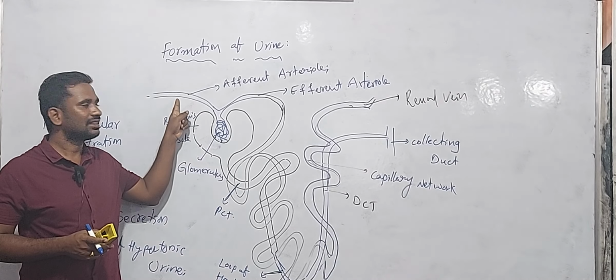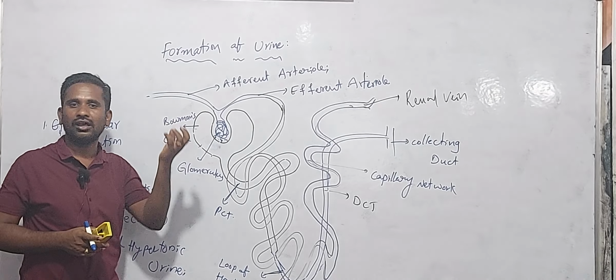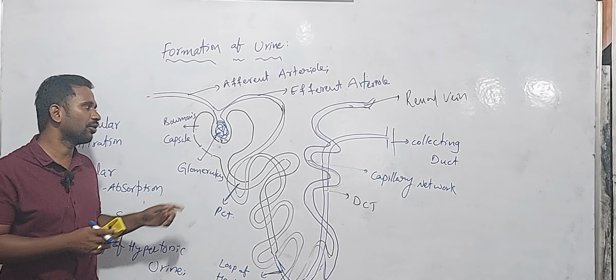One is the size difference of the afferent arteriole and efferent arteriole. It can give the pressure and it can filter the blood and form the primary urine.